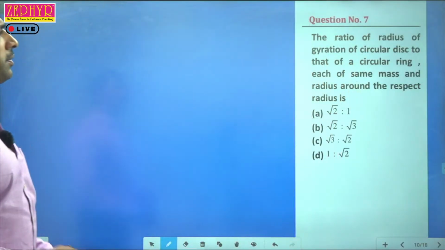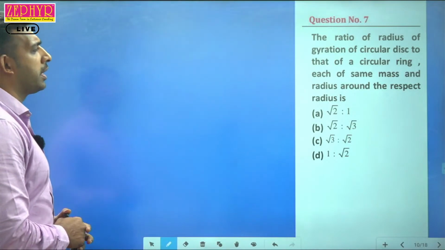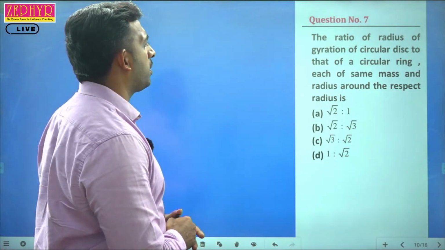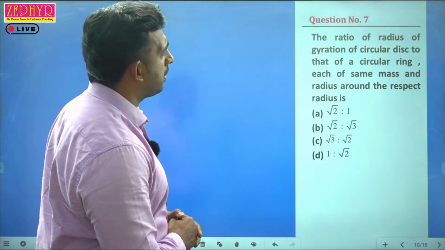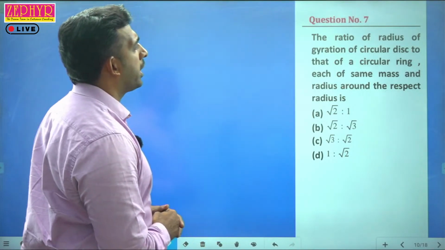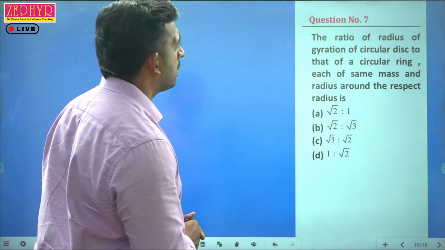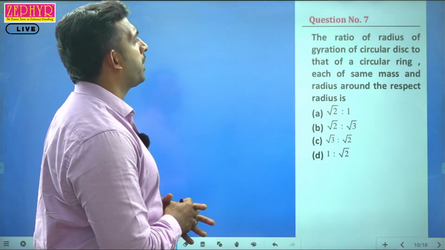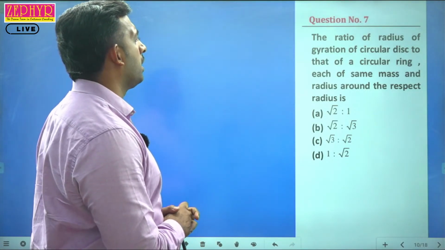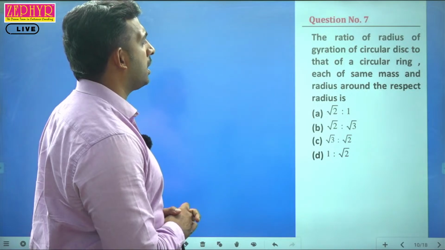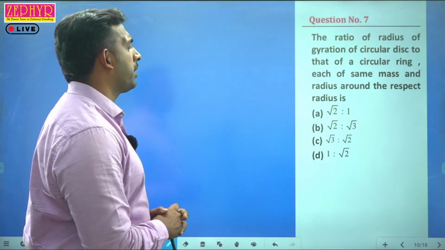Next one. The ratio of the radius of gyration of a circular disc to that of a circular ring, each of the same mass m and radius, around the respective axes.